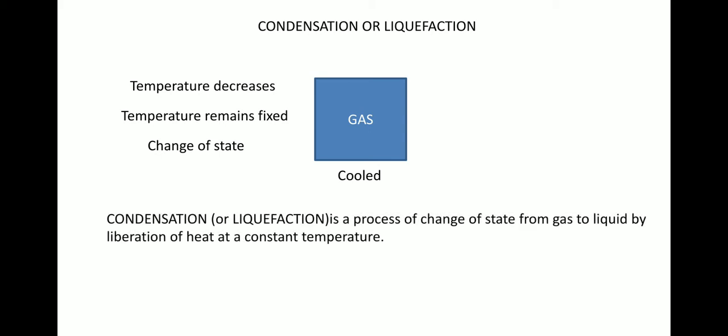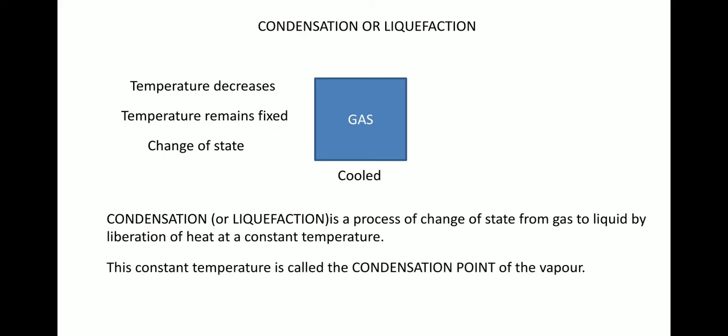So condensation or liquefaction is a process of change of state from gas to liquid by liberation of heat at a constant temperature. This constant temperature is called the condensation point of the vapor. So here again we need to remember that for a given mass of substance, heat energy absorbed during vaporization is equal to heat energy liberated during condensation.